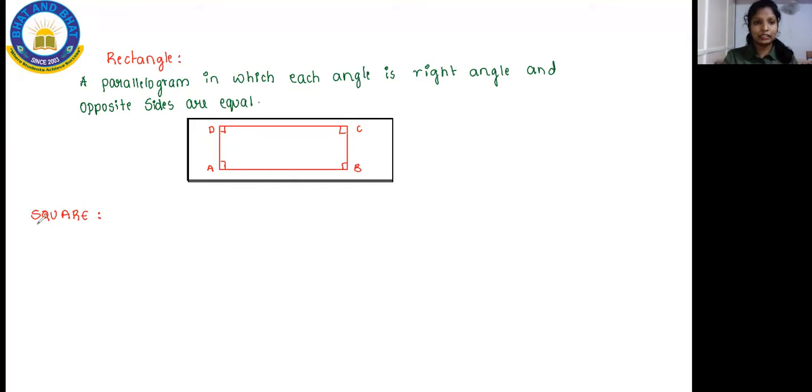So here in the square, let me write the meaning for you.